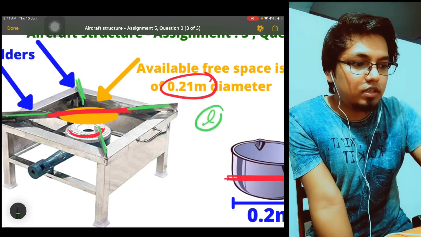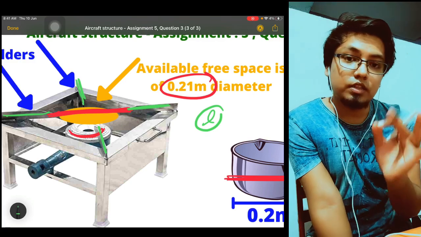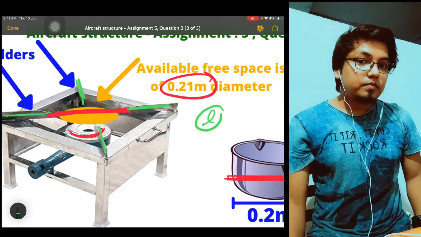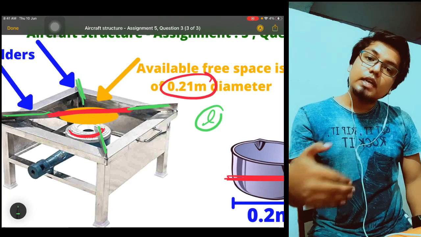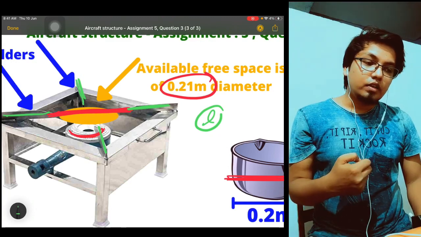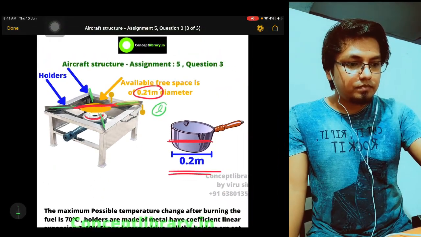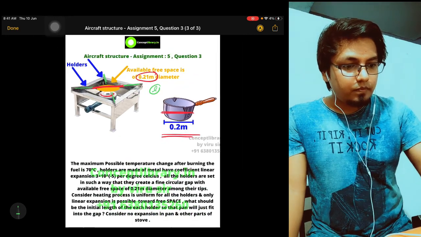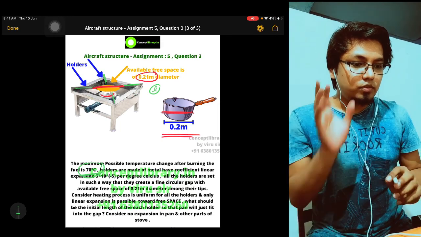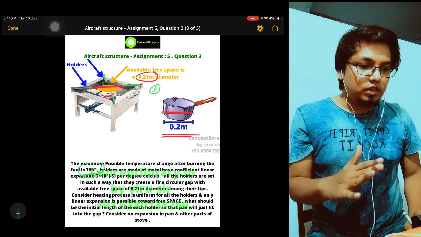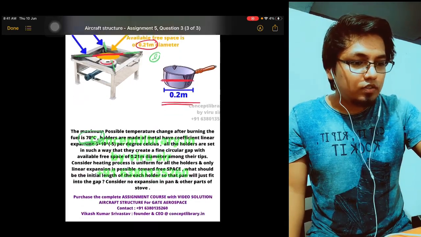So the initial length of the holder is L. You know that change in length depends on three things: alpha, change in temperature, and initial length. We have to find the initial length, and how much change in temperature we can do is already given in the question. That is 70 degrees, the maximum. Alpha value is given, change in temperature is given, and now you only have to bother how much gap you have to overcome. So that's all, question done.